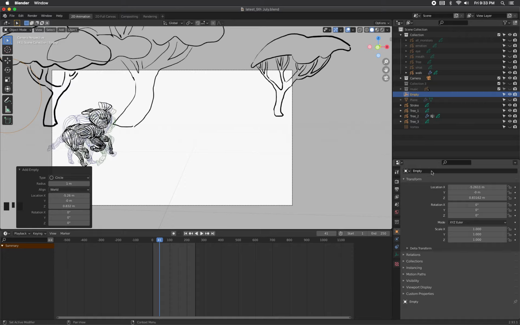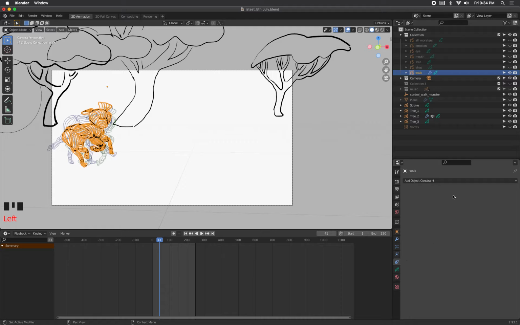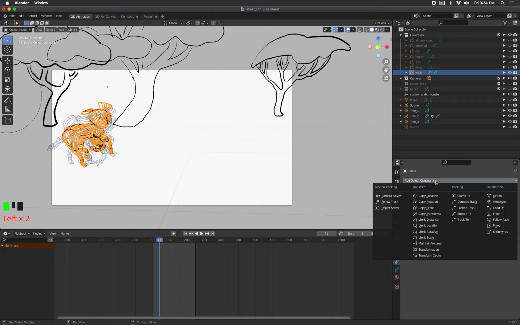And then for the empty, I'm going to rename it to control walk monster, because it's used just to control the walk monster. And then I choose the walk monster and I go to object constraints and I add a constraint property of child of relationship.